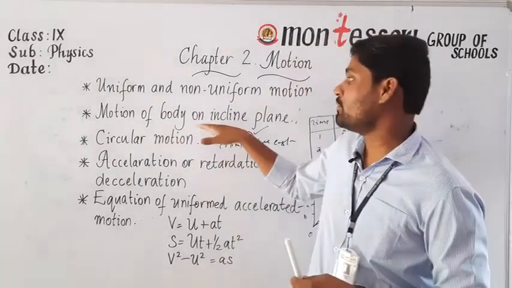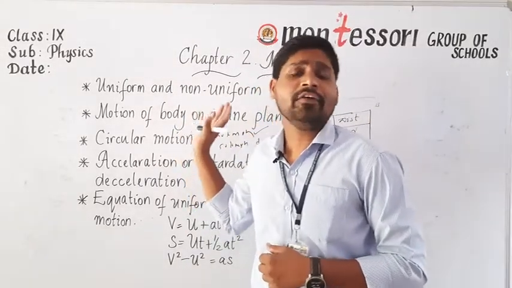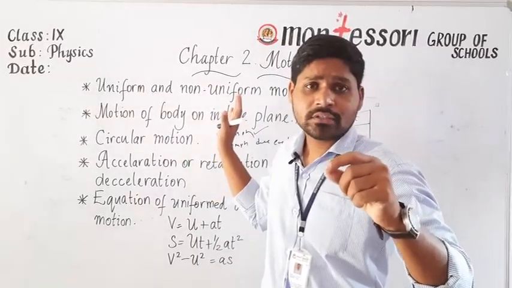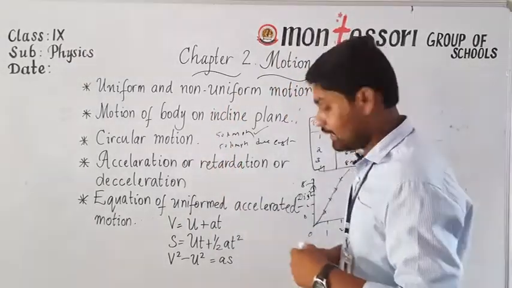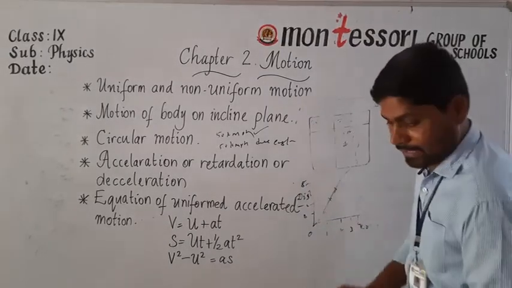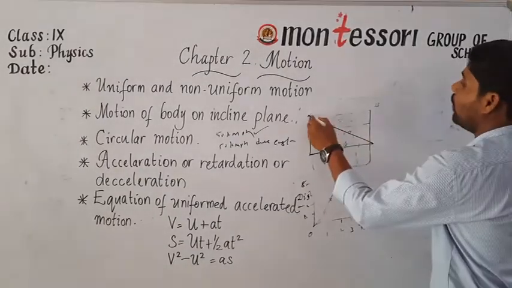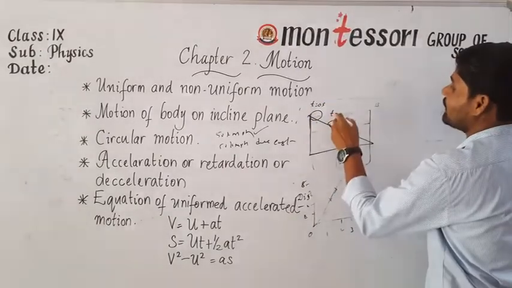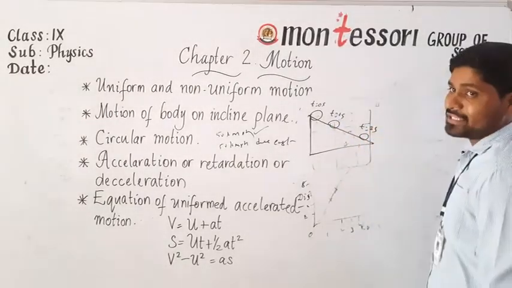The next one is motion of a body on an inclined plane. Here, this activity is to identify that even though the direction of the body is constant, the time changes. For example, in order to see this, here I am going to take one inclined plane and a ball. If I roll this ball, for example, here t is equal to 0 seconds, here t is 1 second, here t is 3 seconds. The direction of the body is the same.